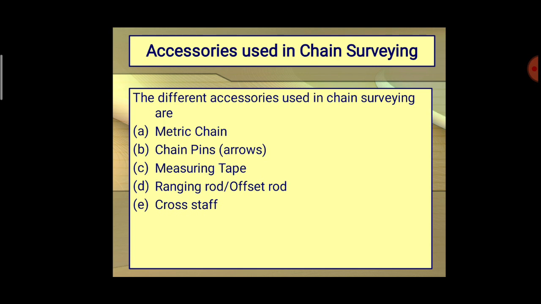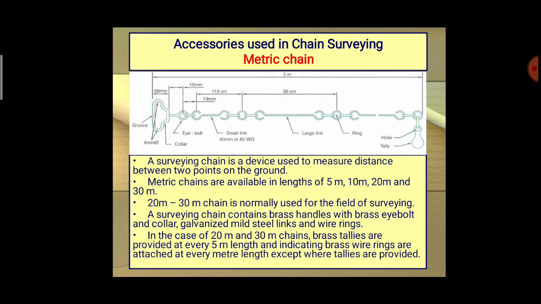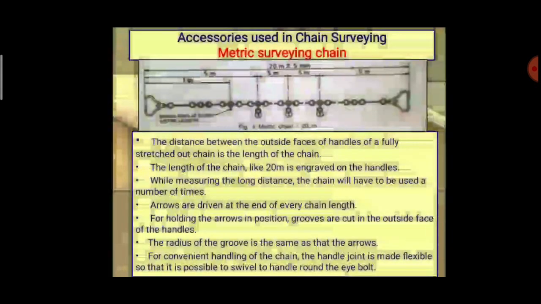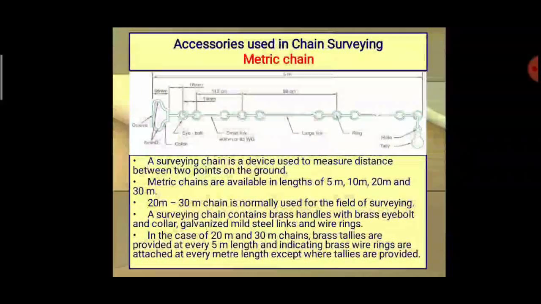Actually, chains are formed by straight links of galvanized mild steel wire bent into rings at the ends. Why do we have these kinds of rings?